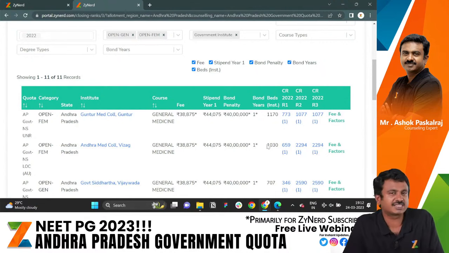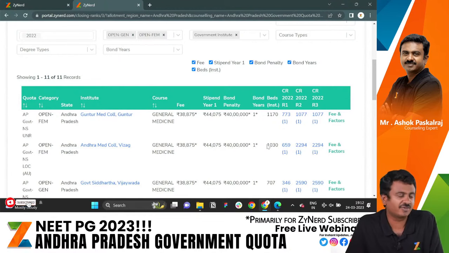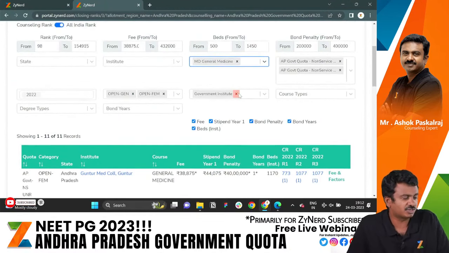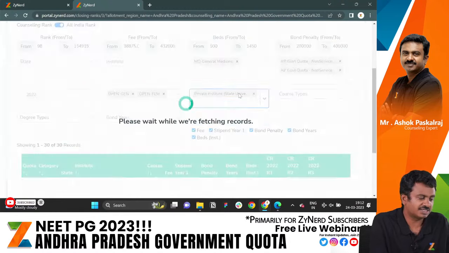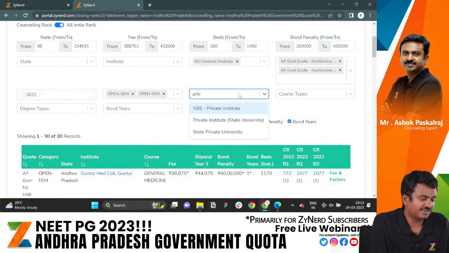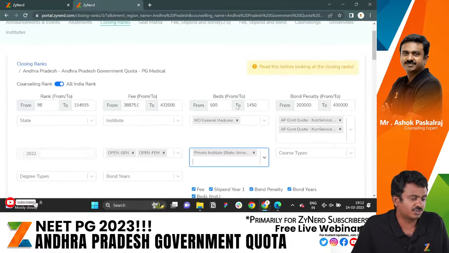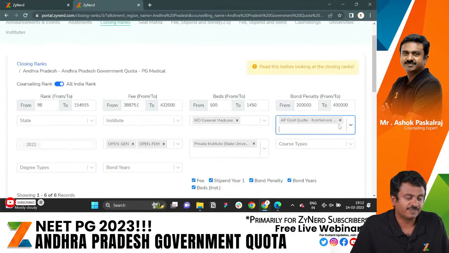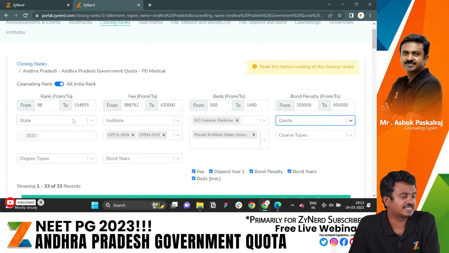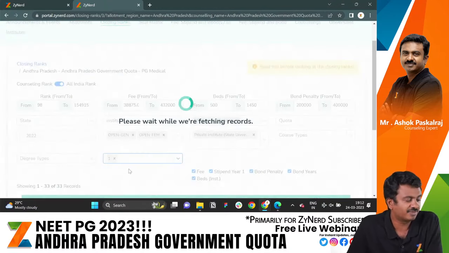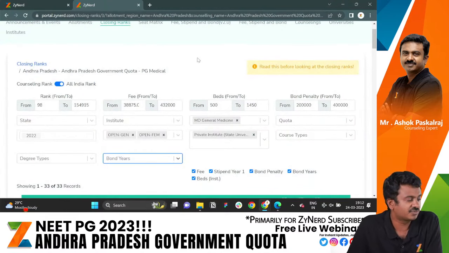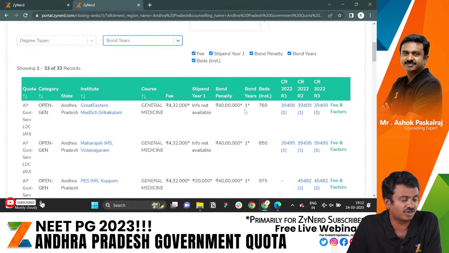We will be updating the stipend as well with the revised fee structure and everything for all the institutes of Andhra Pradesh. You can also look at private institutes over here. You just select private institute, state university. You will get the closing ranks of all private institutes of Andhra Pradesh for any course that you want. You can do it for any quota. In an instant, you will be able to get every information across Andhra Pradesh. This is for government quota, so everything will say a bond of 1 year.